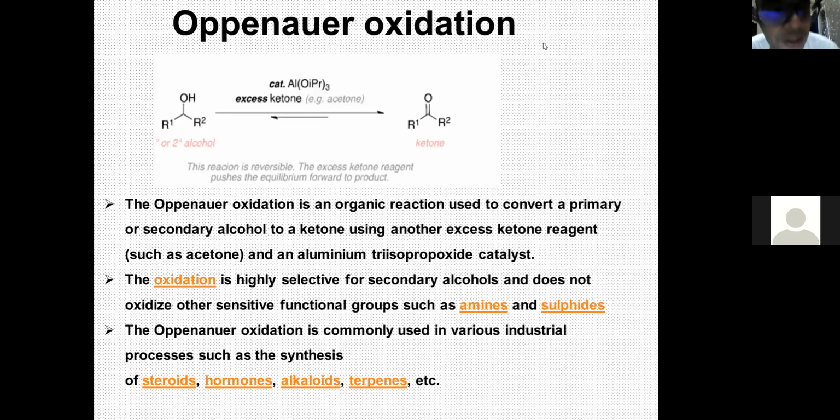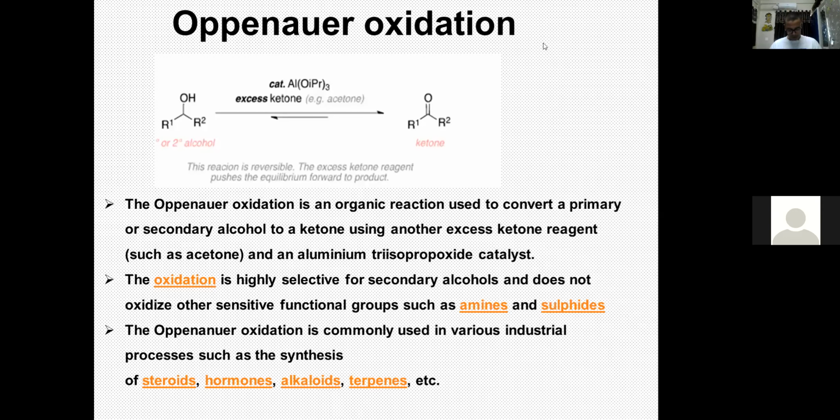Good afternoon, everyone. Today we'll be starting a new topic, that is various chemical reagents which are there in your syllabus. To start with, we will go with Oppenauer's oxidation.